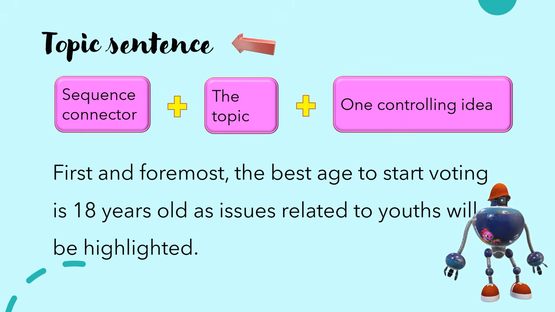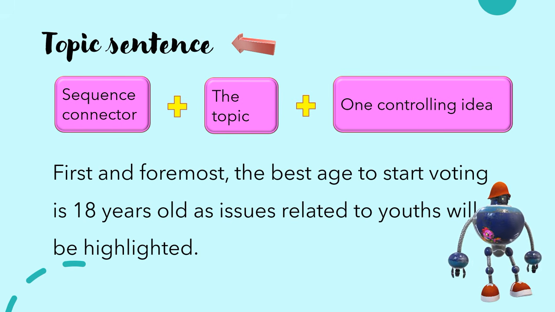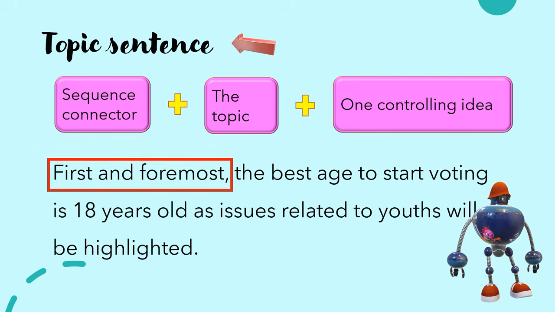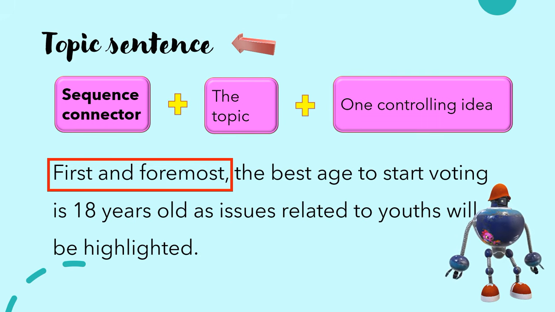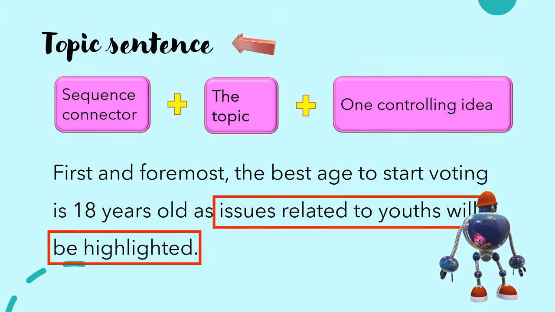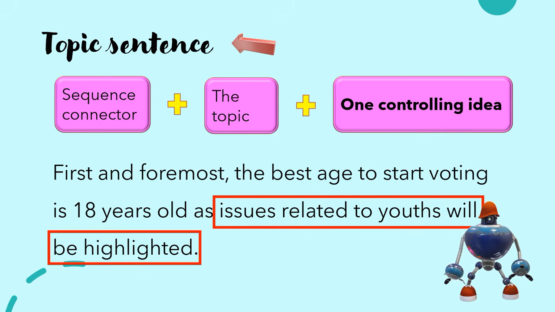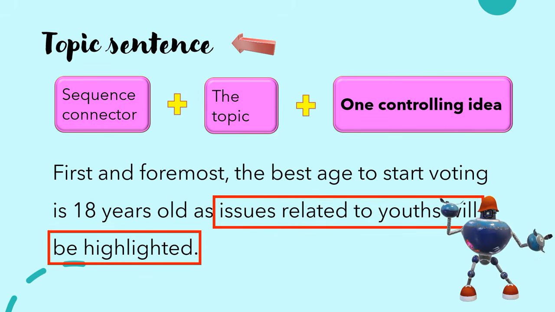First and foremost, the best age to start voting is 18 years old, as issues related to youth will be highlighted. Start your sentence with a sequence connector. Because this is your first content point, you can use this sequence connector, first and foremost. Next comes the topic of discussion. The best age to start voting is 18 years old. And this is the controlling idea for the paragraph, which is your first content point. Issues related to youth will be highlighted.